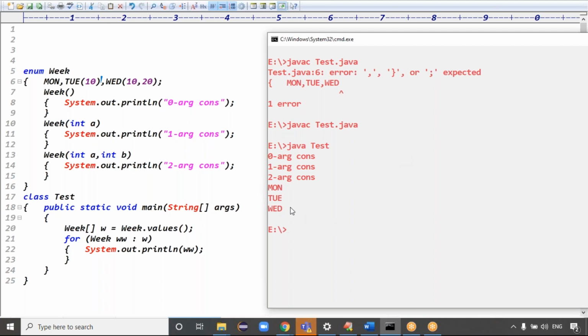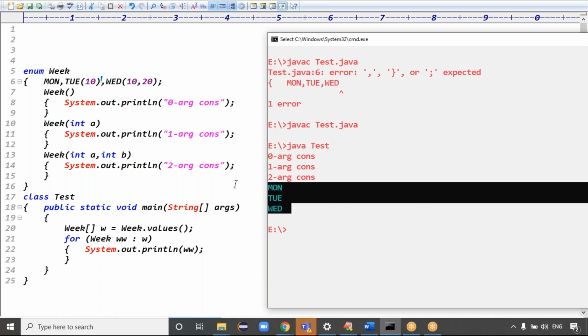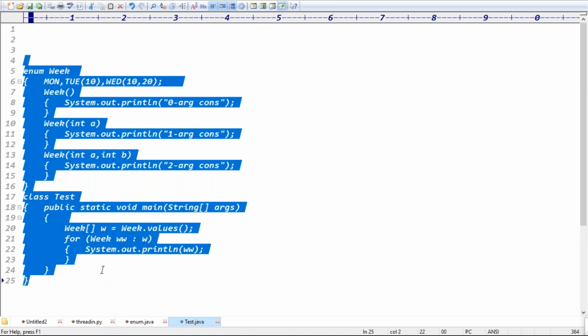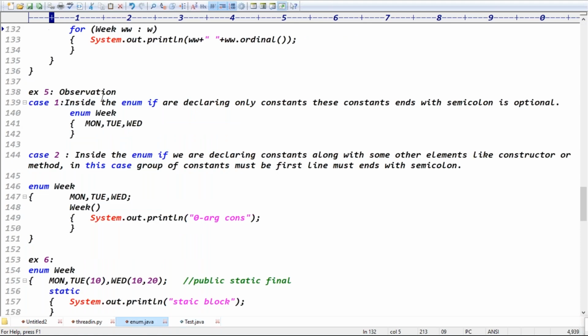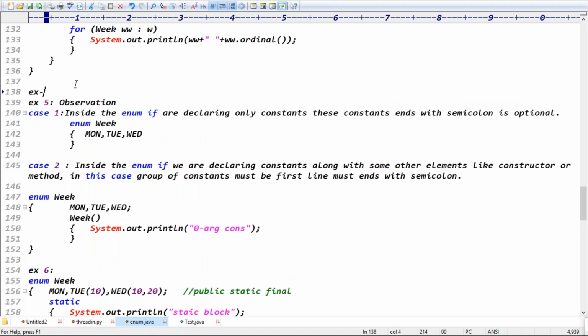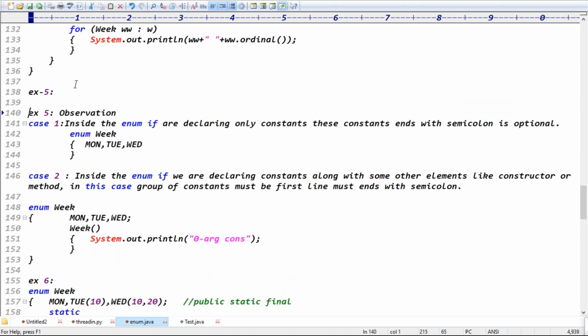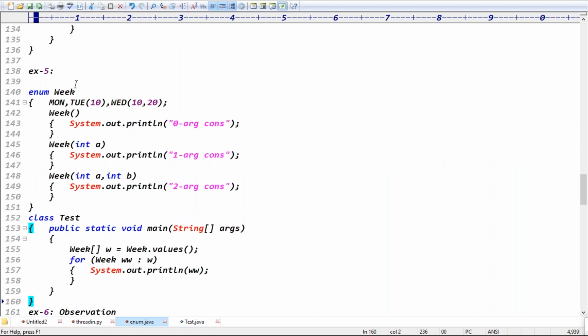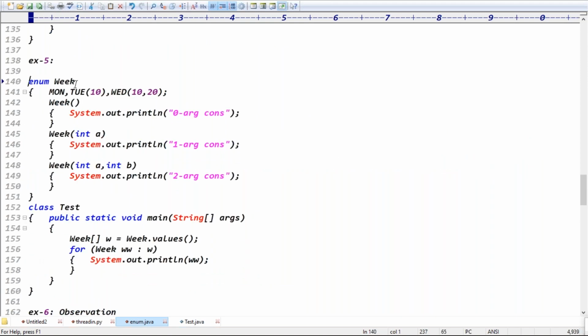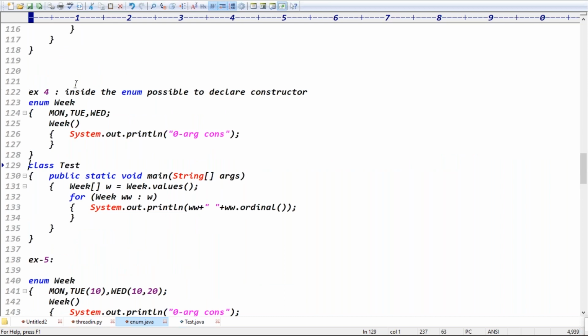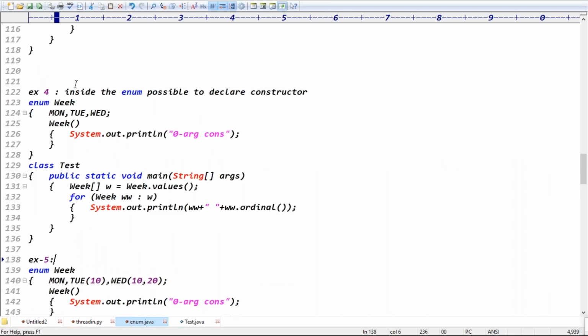Then we're accessing the constants like Monday, Tuesday, Wednesday, right? Exactly. So for every constant, a constructor is executed, guys. By default, how many argument constructor is executed? By default, the zero argument constructor is executed. But if you don't want the zero argument constructor, it is possible to declare a parameters constructor also, right? Exactly.